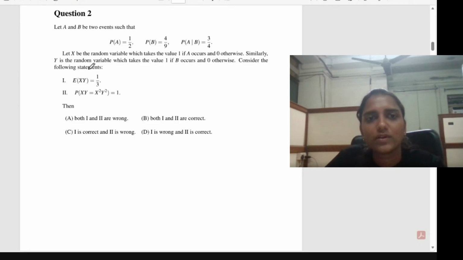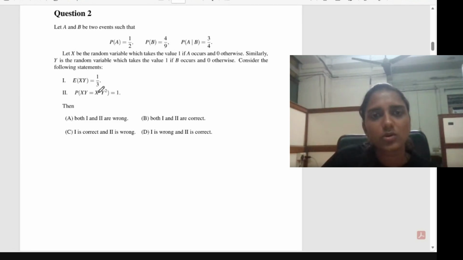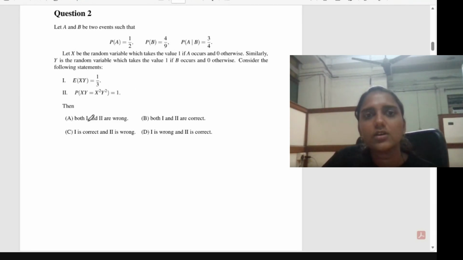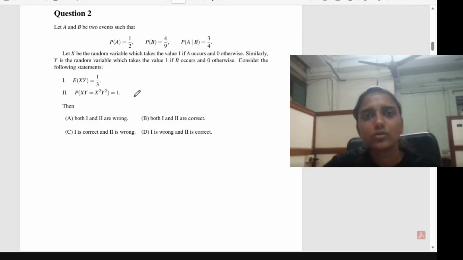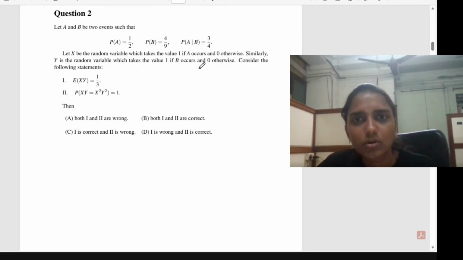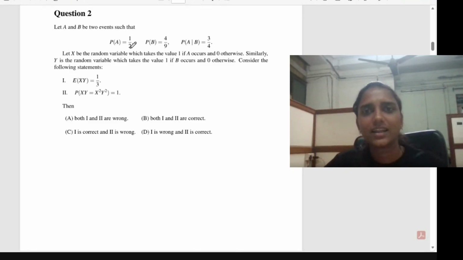So consider the following statements. Expectation of XY is equal to 1/3, and probability of XY equal to X squared Y squared equals 1. So the options are which of these two statements are true, or which are true and which are false. Before going to this question, I would like to add a note on the indicator random variable.